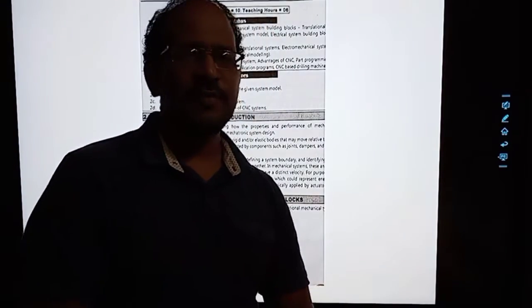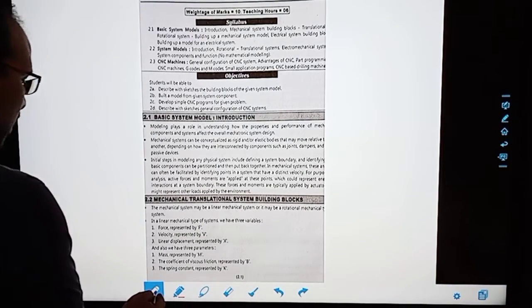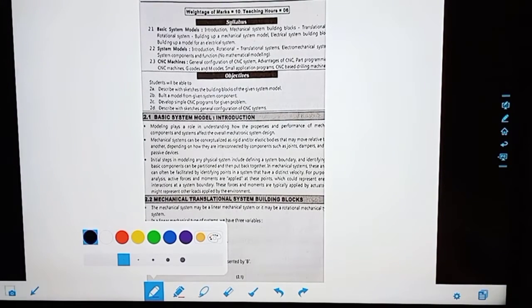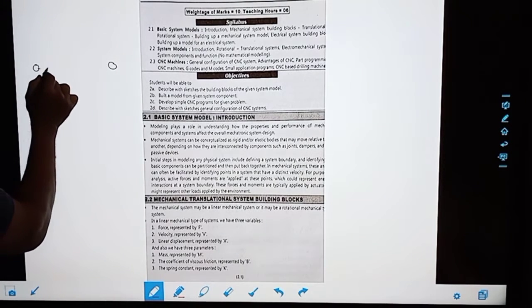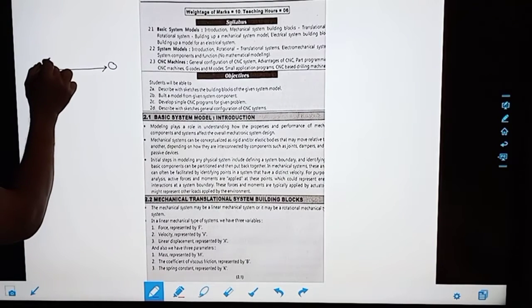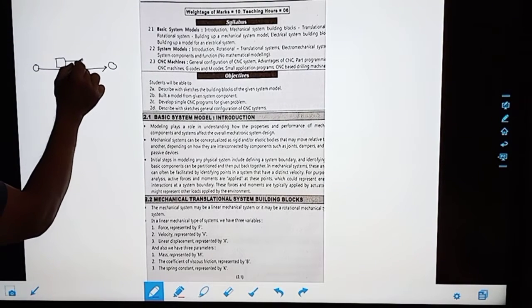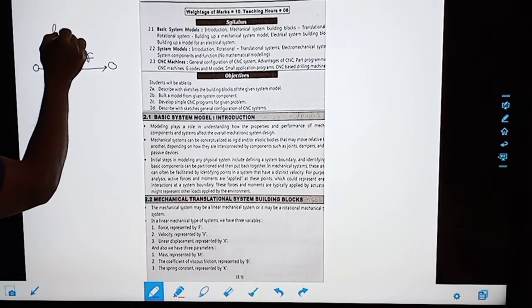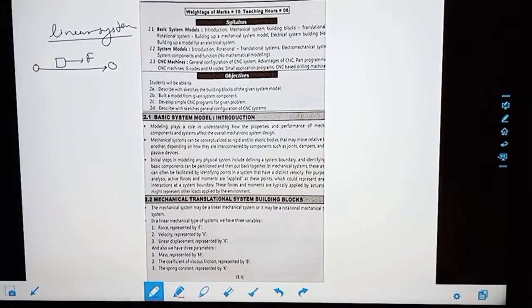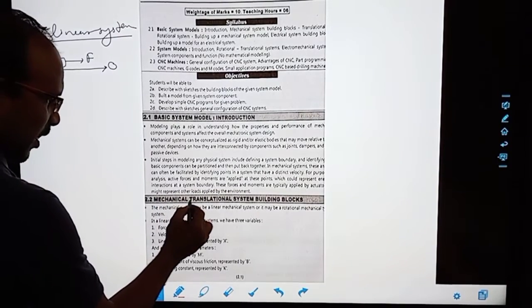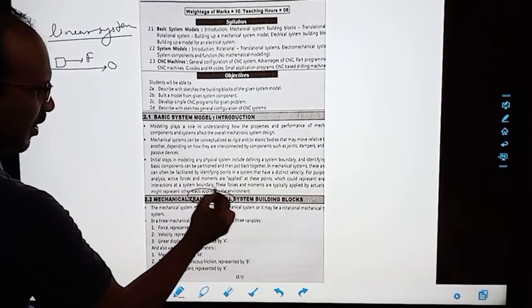Mechanical systems are of two types. One is the linear mechanical system, that means movement from one place to another place. If an object, a mass, is moving on something and we apply force, this is called a linear system, linearly moving. That is also called a translational system.